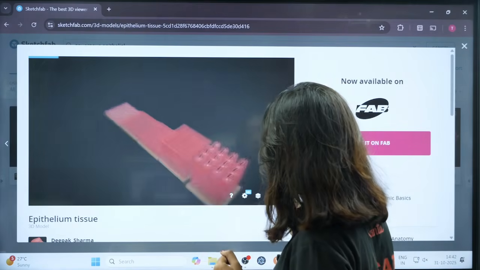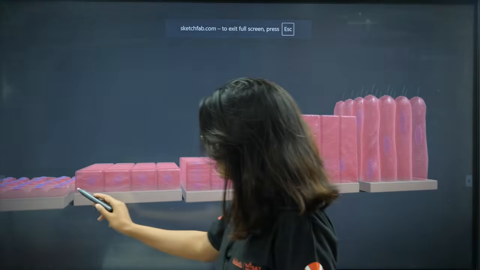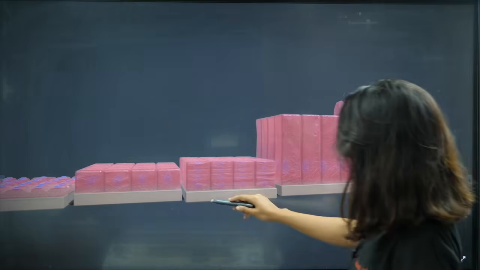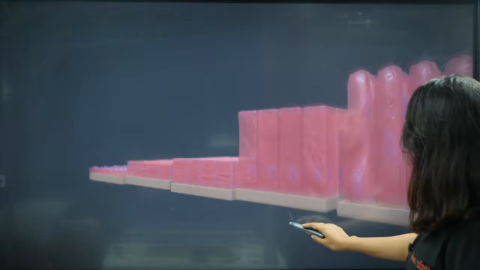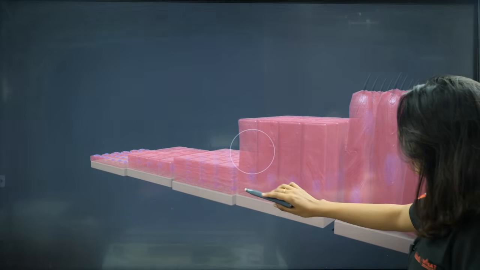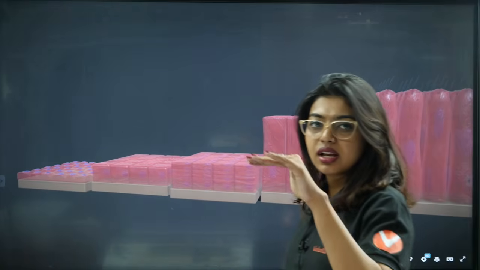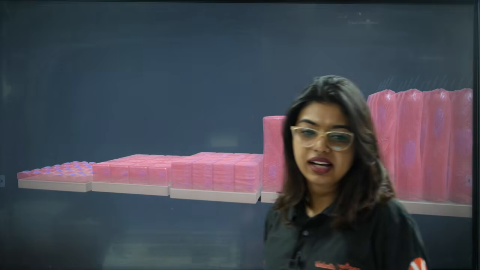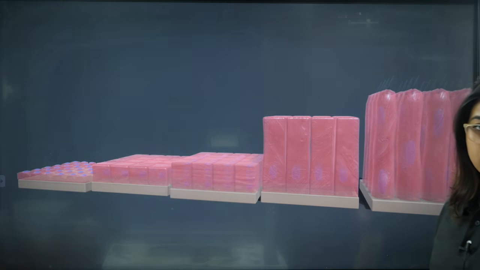Loading. Here also you can see, students, these are cuboidal cells, these are squamous cells, these are columnar cells, because of the base of the nuclei. Again, these are also columnar. Here you can notice that multiple layers are there and how they are arranged. You can see the size very neatly, very beautiful. God's creations, human bodies are beautiful.